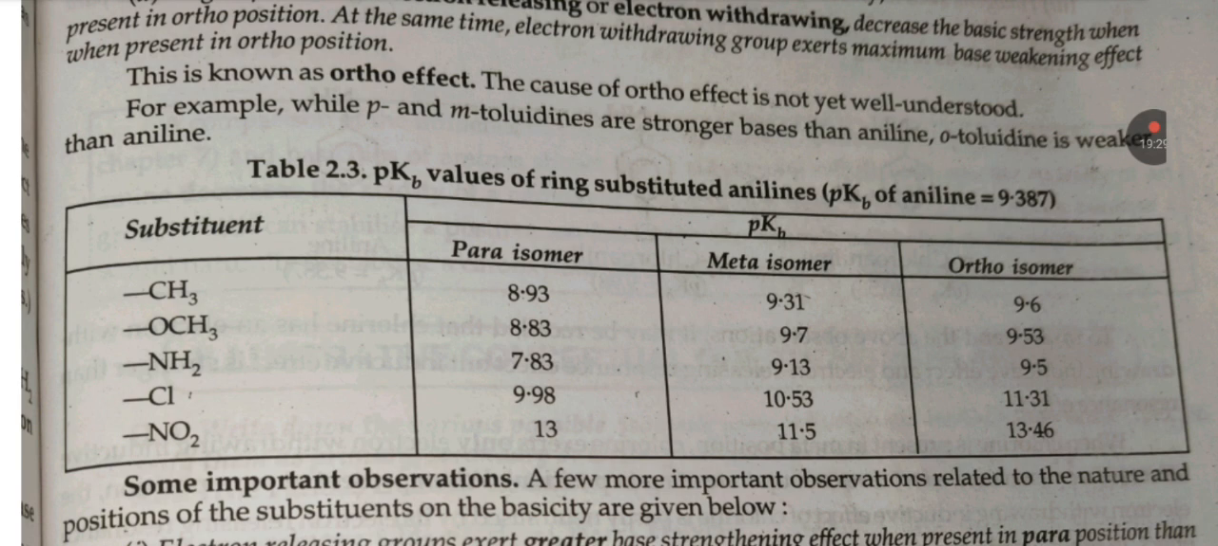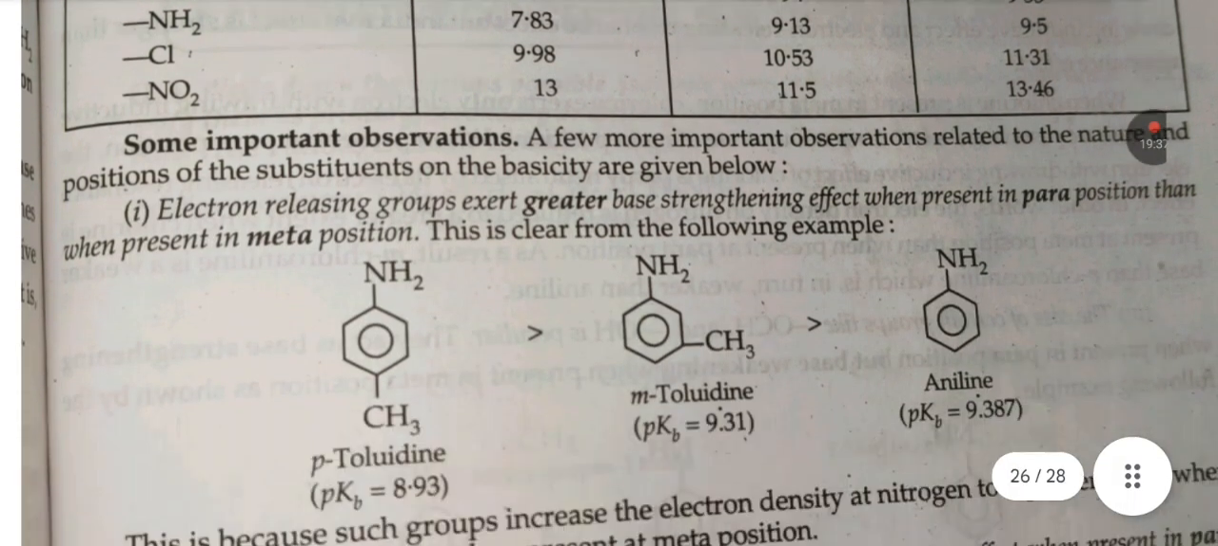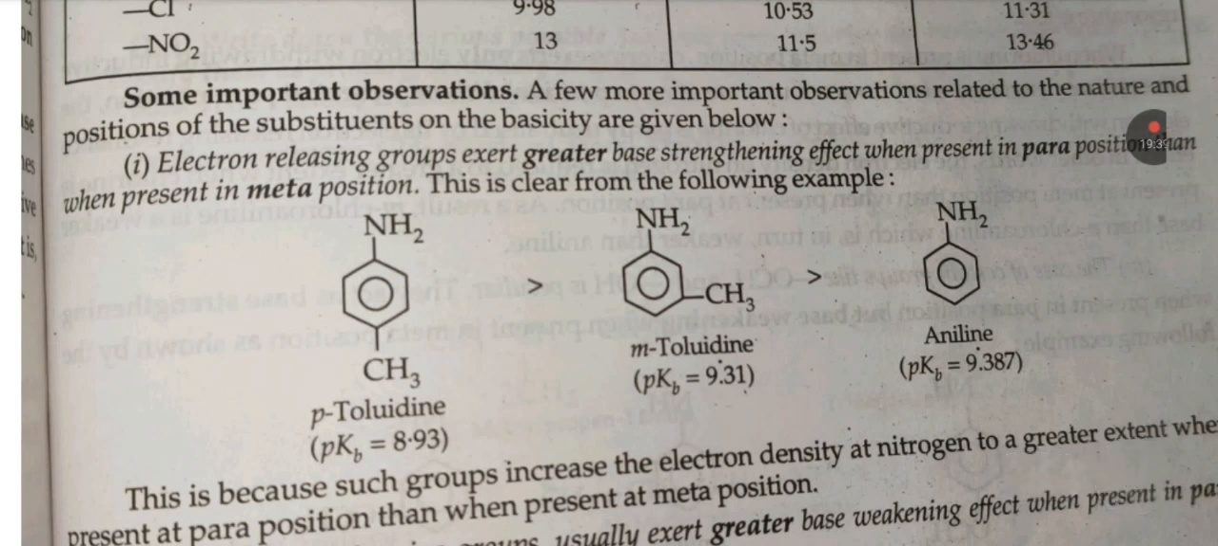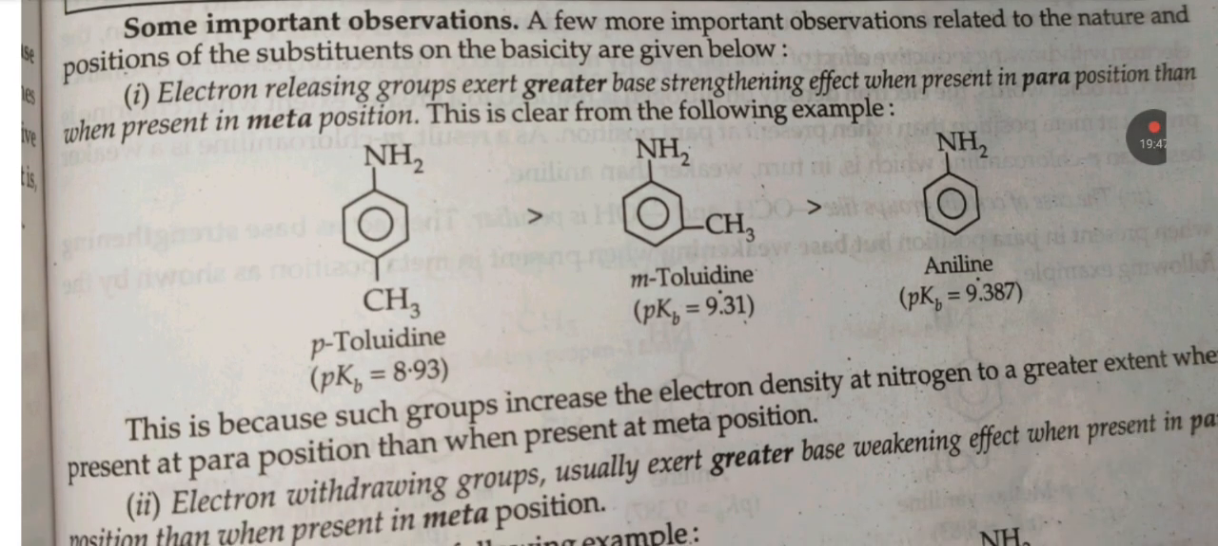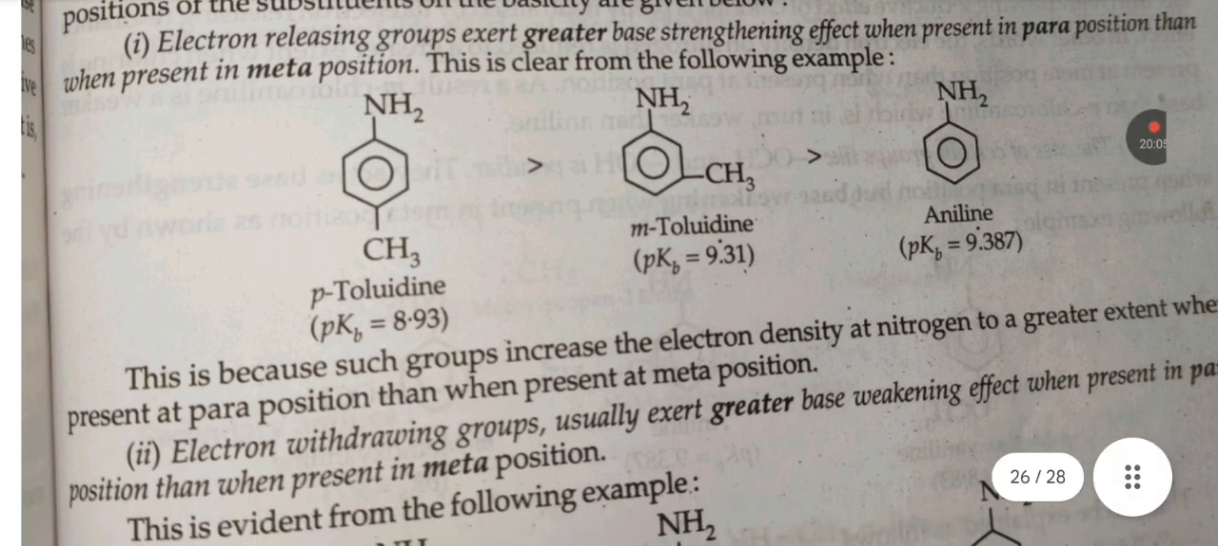The table for pKb values of ring substituted anilines is given. Some more important observations: a few more important observations related to the nature and position of substituents on the basicity are given below. Electron releasing groups exert a greater base strengthening effect when present in the para position than when present in the meta position. This is clear from the following example: para-toluidine is more basic than meta-toluidine, which is more basic than aniline.